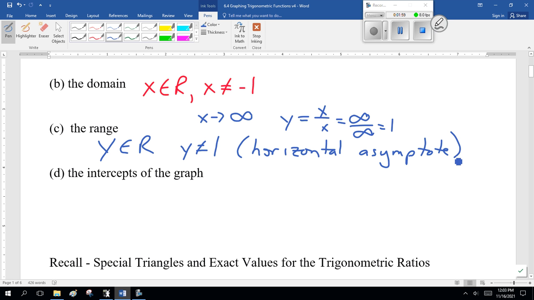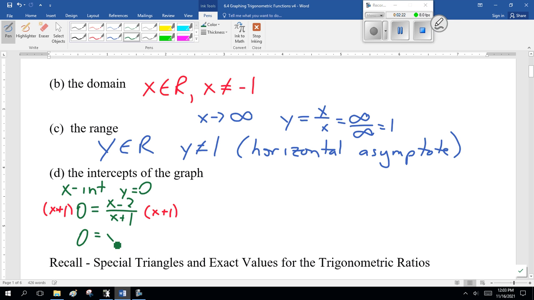Now, the intercepts. X-intercept, y equals 0. 0 equals (x minus 2) over (x plus 1). First thing I do is I multiply both sides by x plus 1. So this becomes 0 equals x minus 2, or x equals 2.